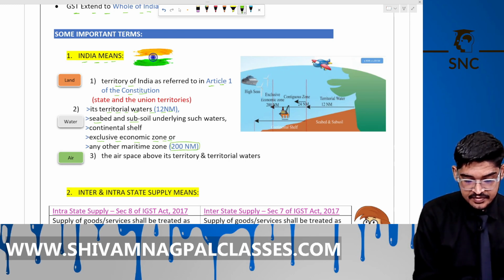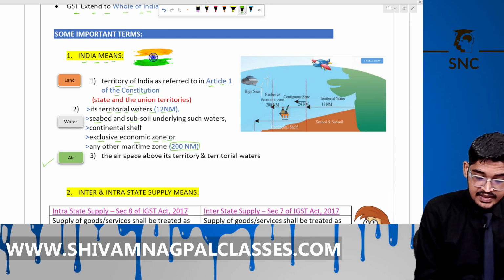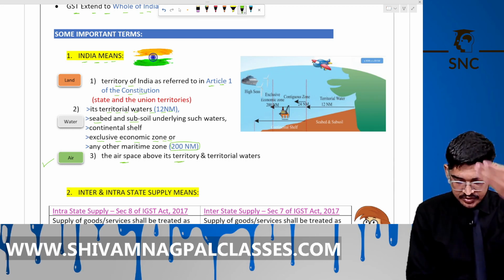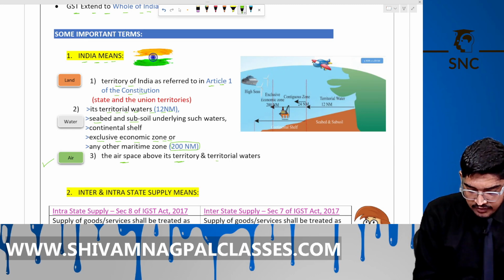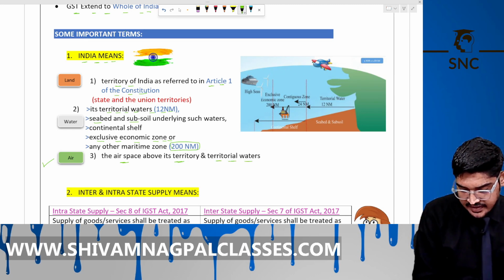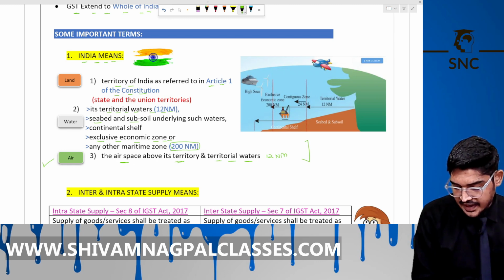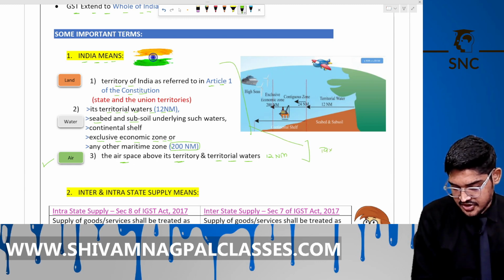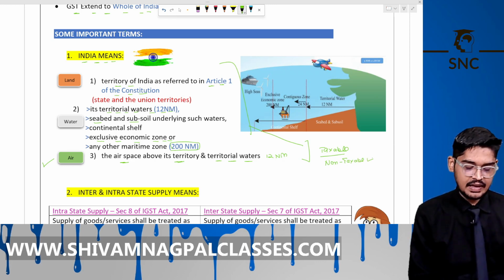This is India. For air purpose, the airspace above states and UTs, and above the territorial water means 12 nautical miles. After that, it is not India. We also call it taxable territory. This is taxable territory under GST. Other than this is non-taxable territory. Is it clear?